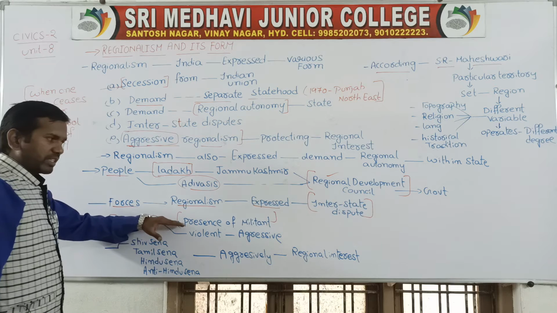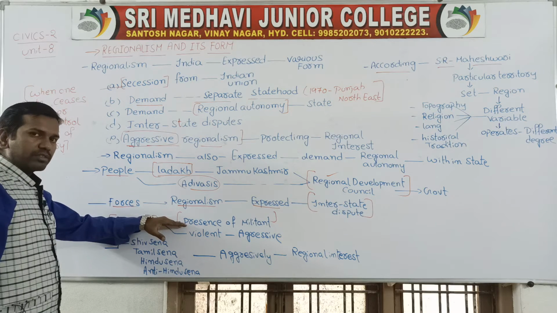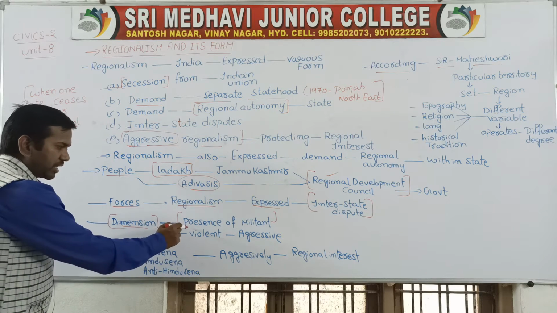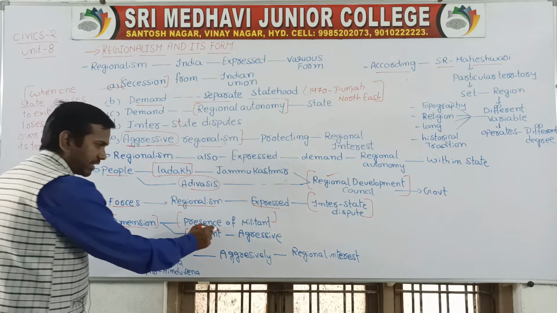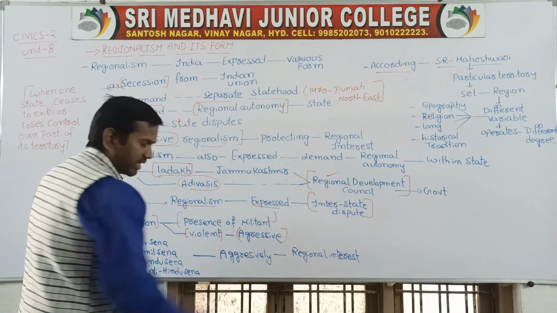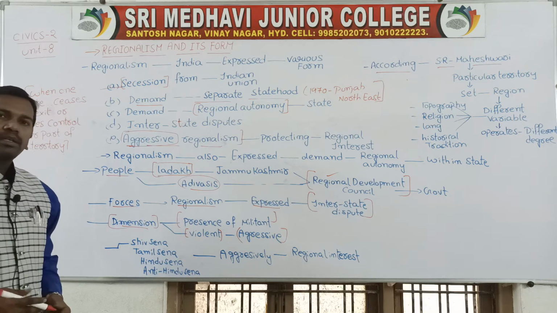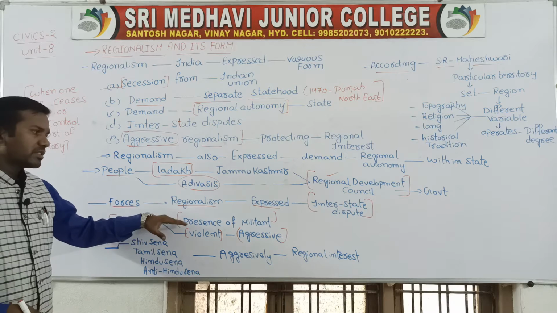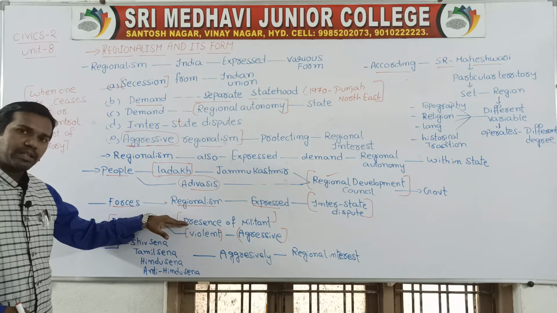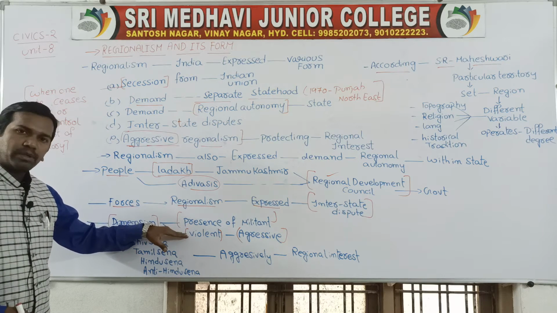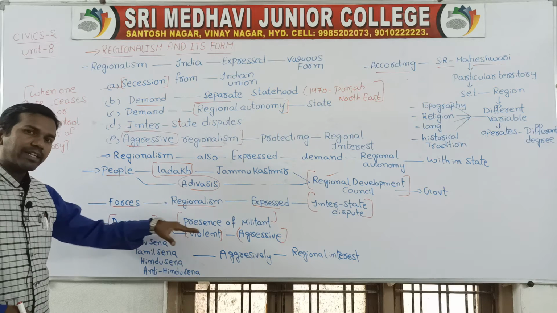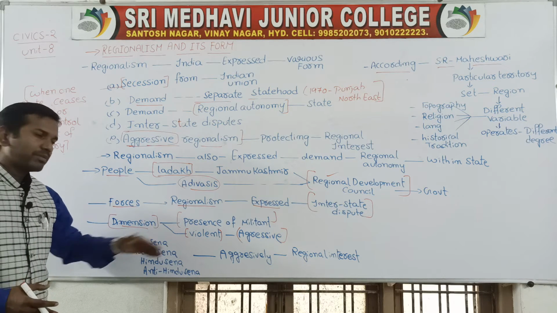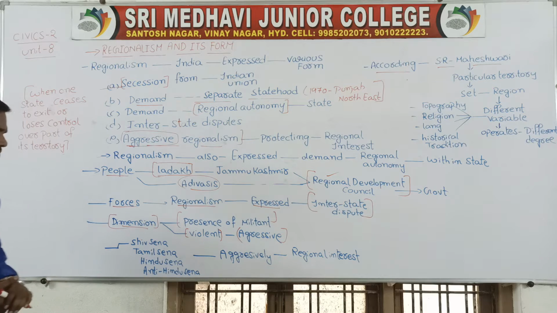If areas are completely filled with violence and aggression, that is also a form of regionalism. We can find a few such areas where militants are present or the atmosphere is violent and aggressive.